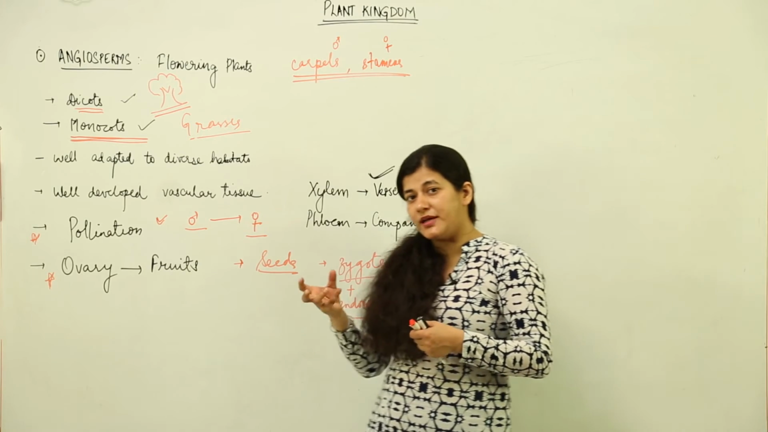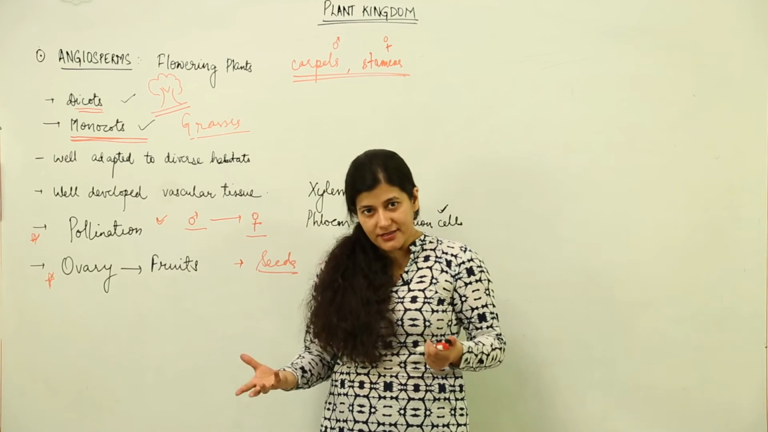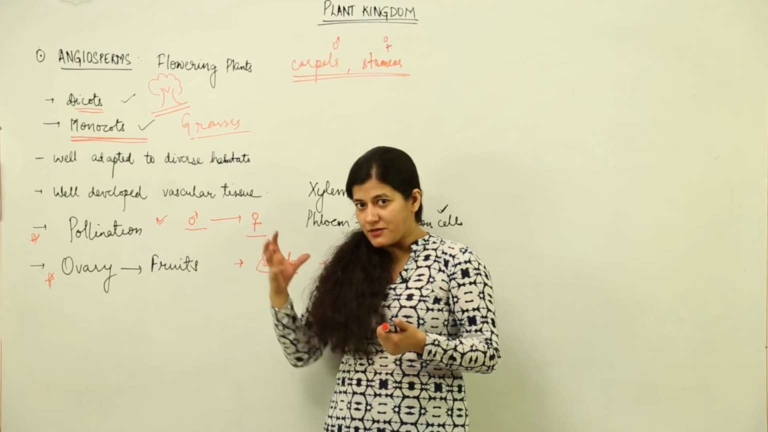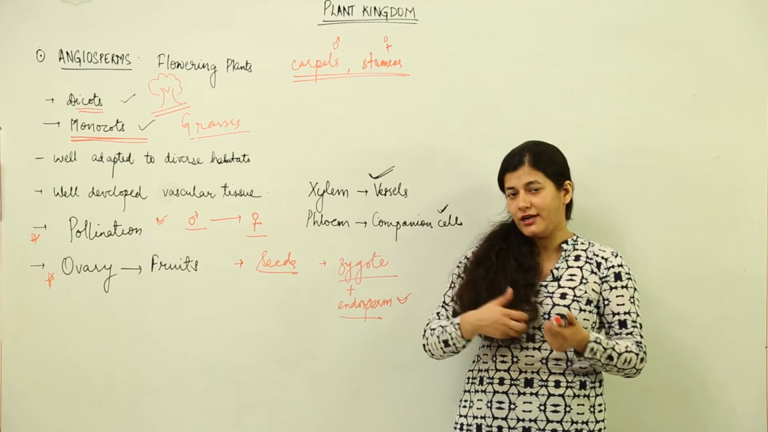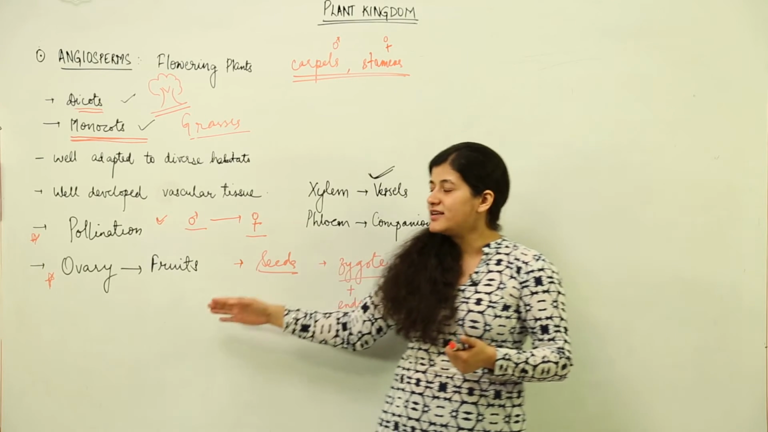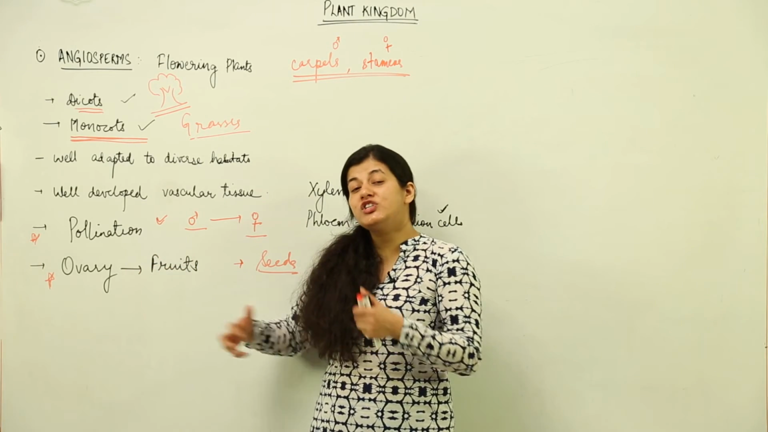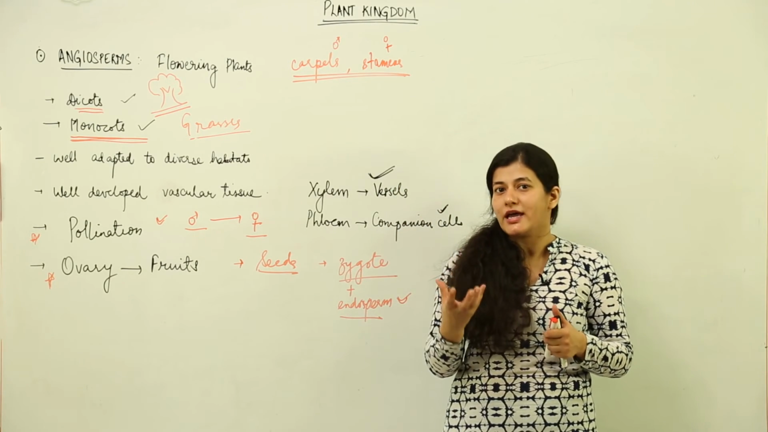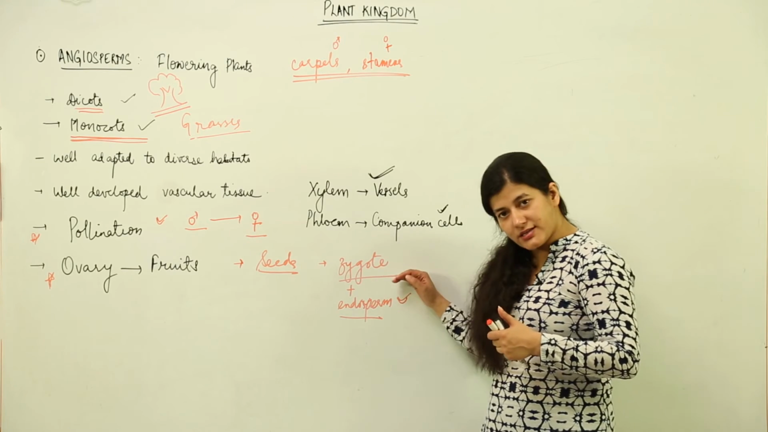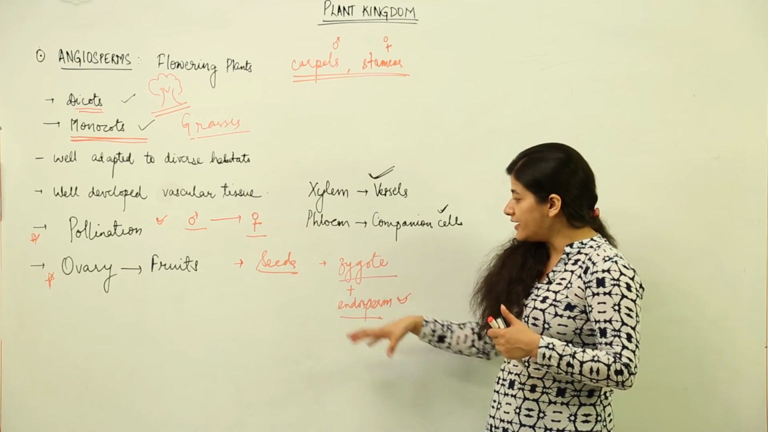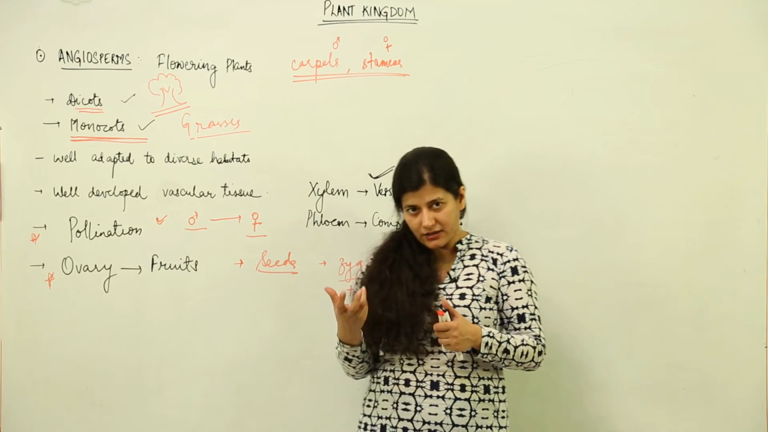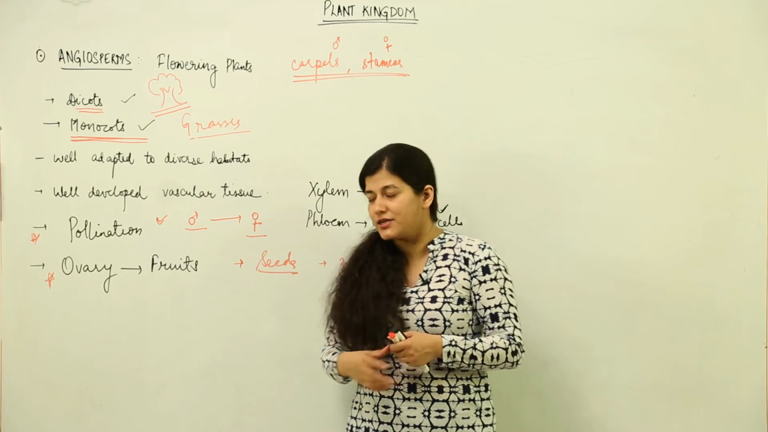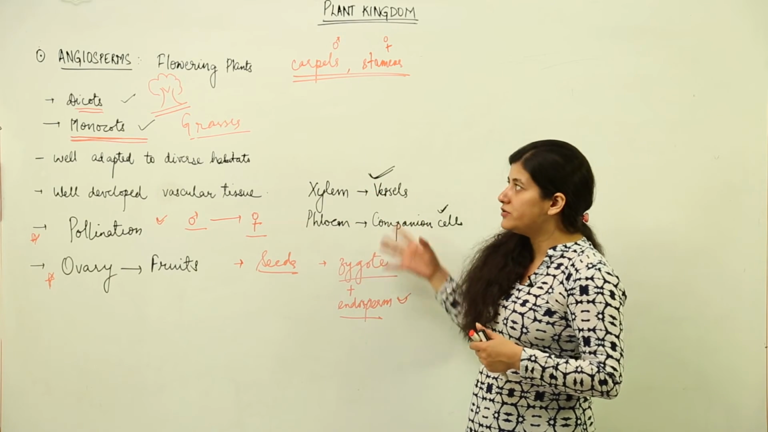unlike gymnosperms where the seeds were naked, openly present on the sporophyll, we have an ovary which gives rise to the fruit. That means the mango that you consume, the lychee or any other fruit that you are consuming, that is the ovary of the flower which develops once the seeds are being formed. You would always find a seed inside a fruit, and that seed bears the zygote and the endosperm, and the juicy part or that edible part is the ovary which stores the food material inside it. And this is all about angiosperms.